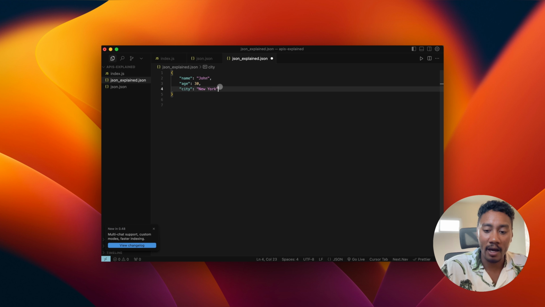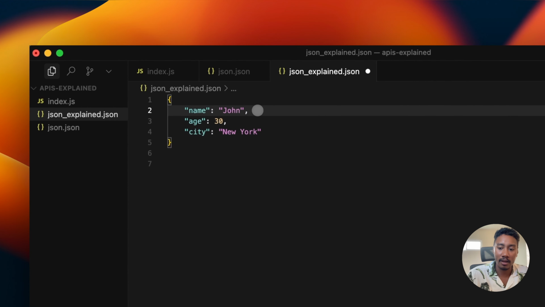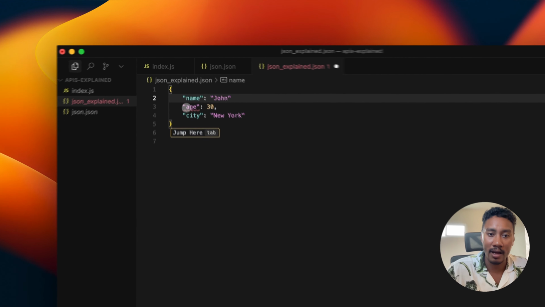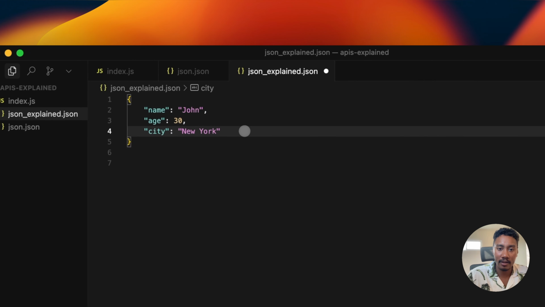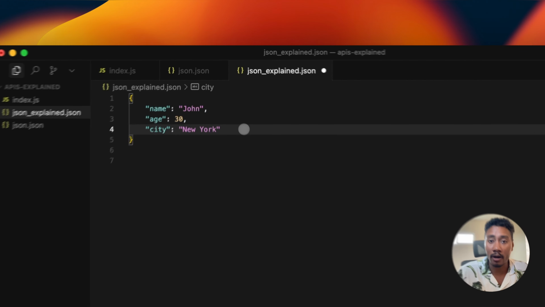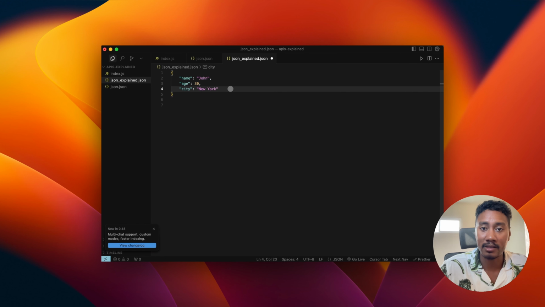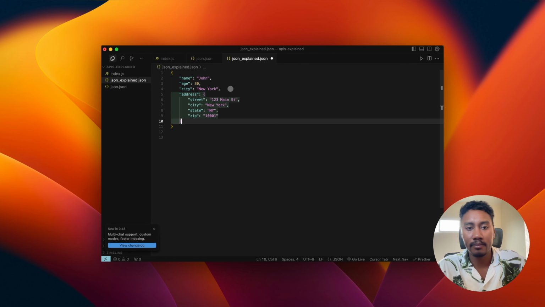Now what if, let's say, I took this comma out? We can see now that there is a squiggly line under the key age, and it also says right here expected a comma. So let's just add that back in. Now let's just populate more sample data into this object. So I'm going to comma and then tab.